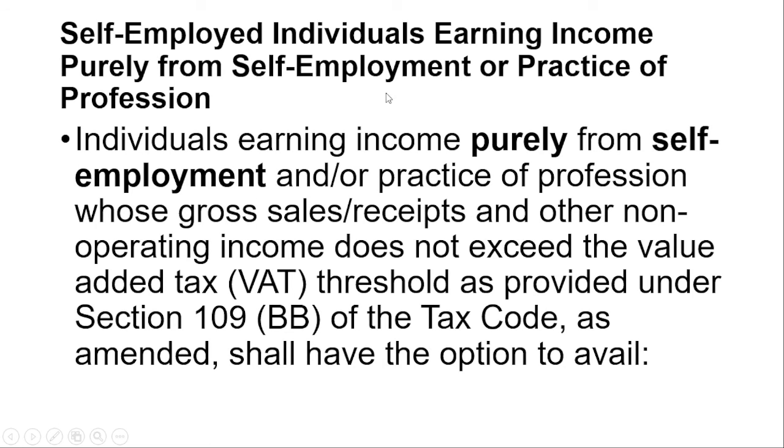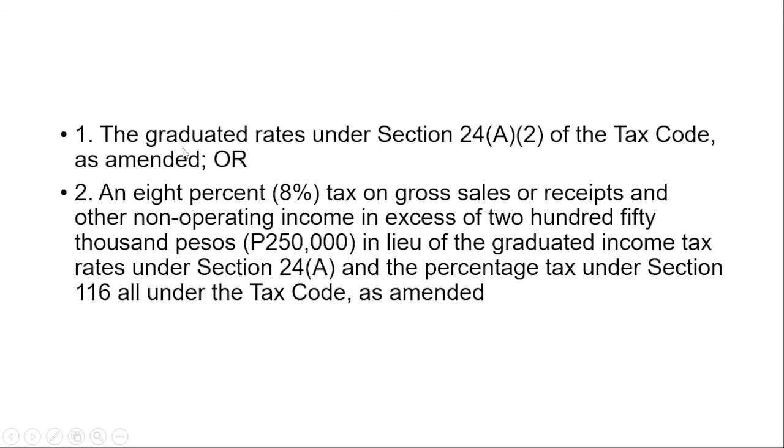For self-employed individuals earning income purely from self-employment or practice of professions, whose gross receipts and other operating income does not exceed the value-added tax threshold or yung ating 3 million as provided under Section 109 of the Tax Code as amended, meron tayong option to avail. Number one is yung ating graduated rates, which is by default. And yung isa, we could have an option to avail the 8% tax